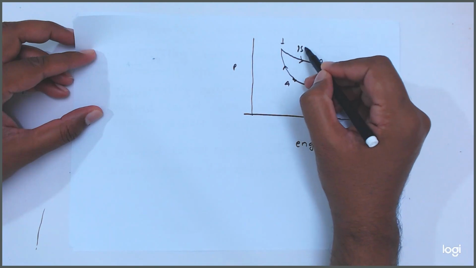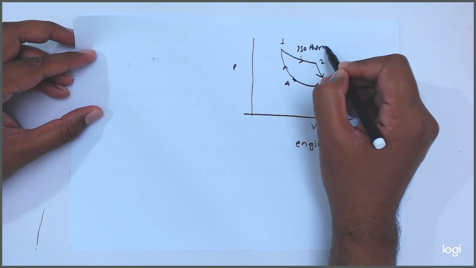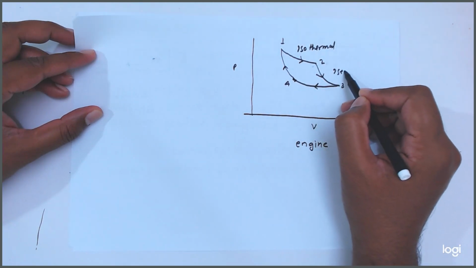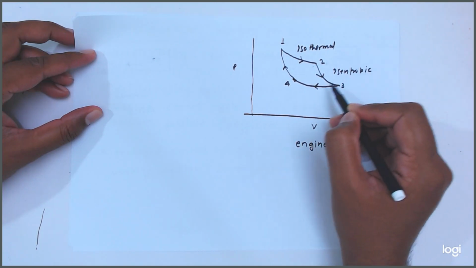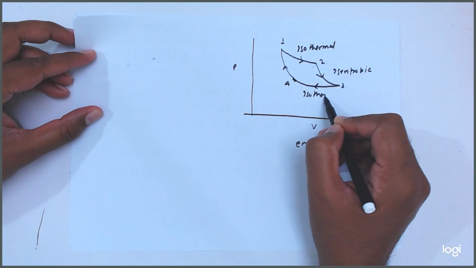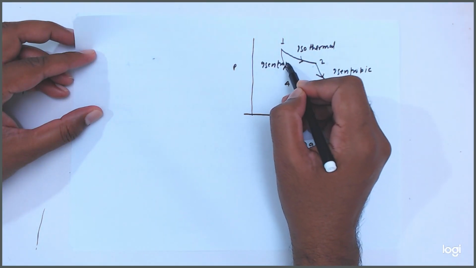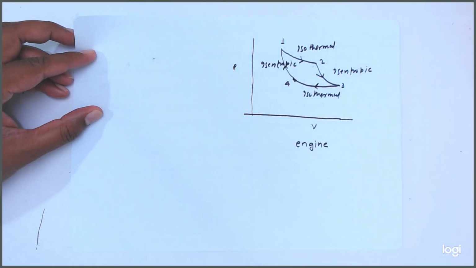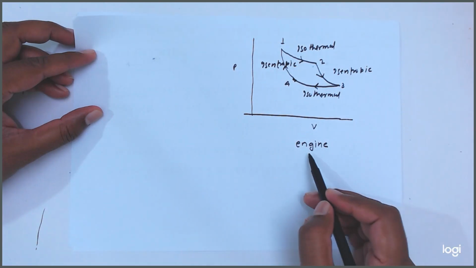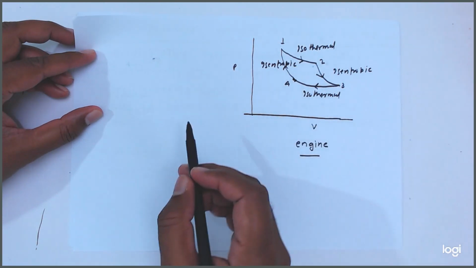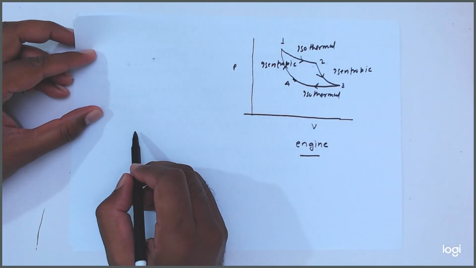It means this is isothermal, this is isentropic, this is isothermal, and this is isentropic. Getting friends? This is for the engine. Now we are talking about the reverse Carnot cycle.